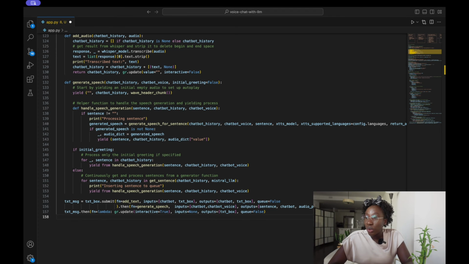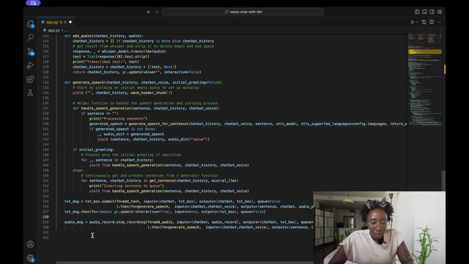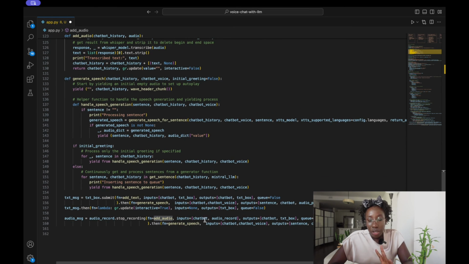And then we would do a very similar thing for the record audio component. So the audio record response would be, we would take the audio recording. Once we press the stop recording button, it would call this function, which is add audio, and it takes as input the chatbot and the audio that we just recorded, and it will return to us the outputs.